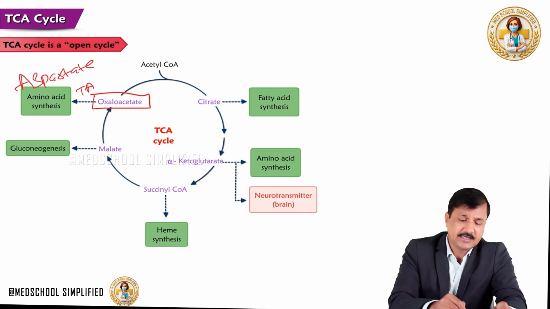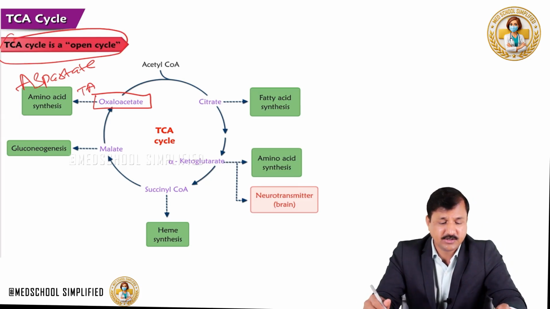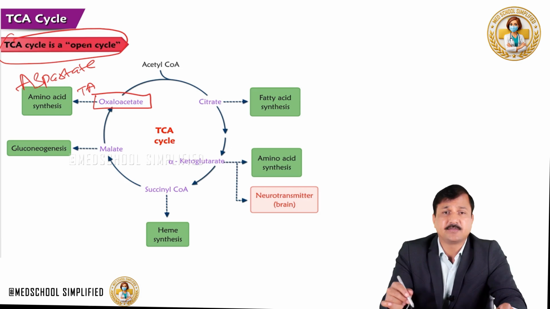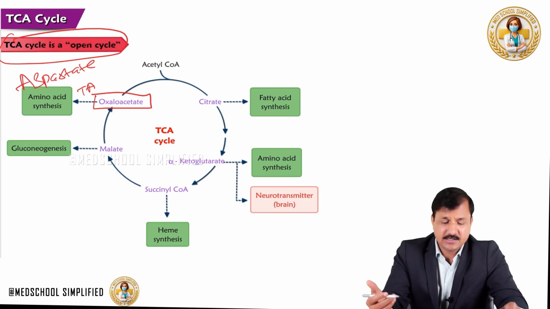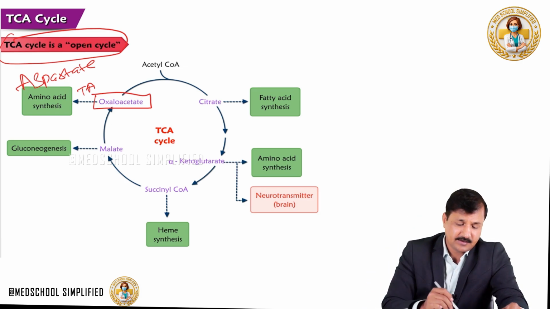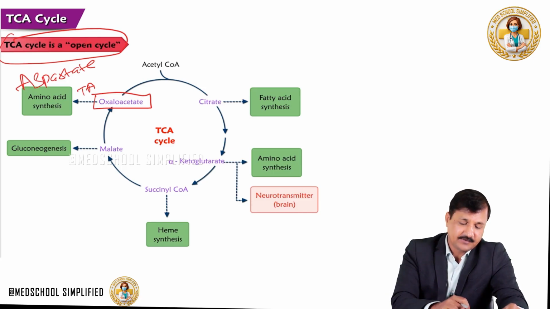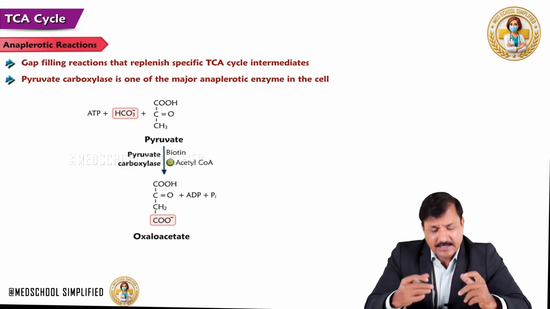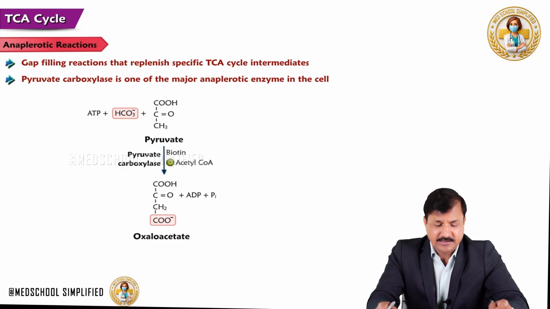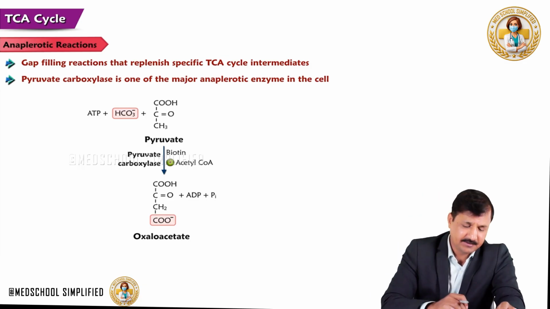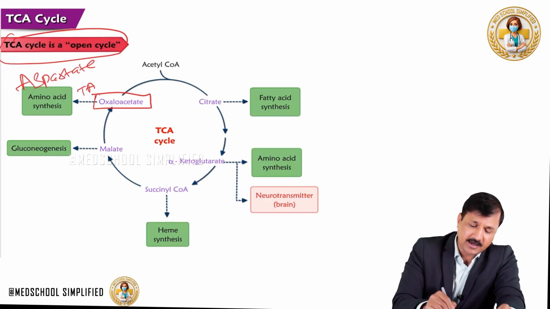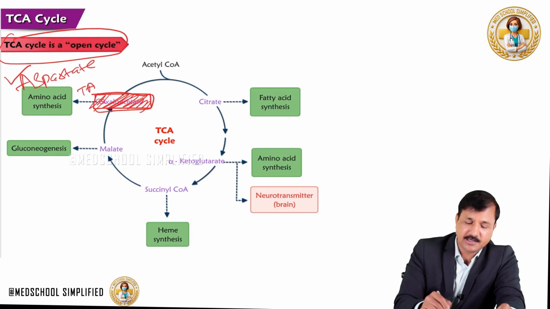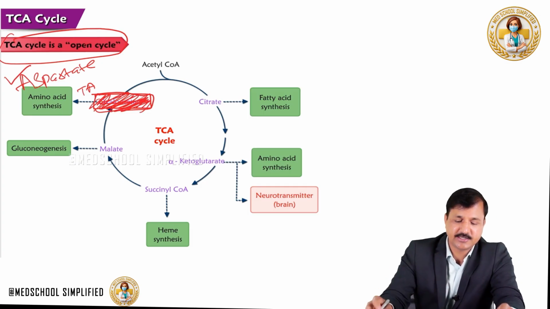So like this, the TCA cycle is an open cycle. Depending on the needs of the cell, intermediates can get out of the pathway to go into some other metabolic needs of the cell. Okay. Now, whenever a TCA cycle intermediate is taken out of it, there will be a gap that is made. Let me show you that here. If I am taking oxaloacetate out of the TCA cycle to make aspartate, there will be a gap created here because oxaloacetate is taken out and aspartate is made.